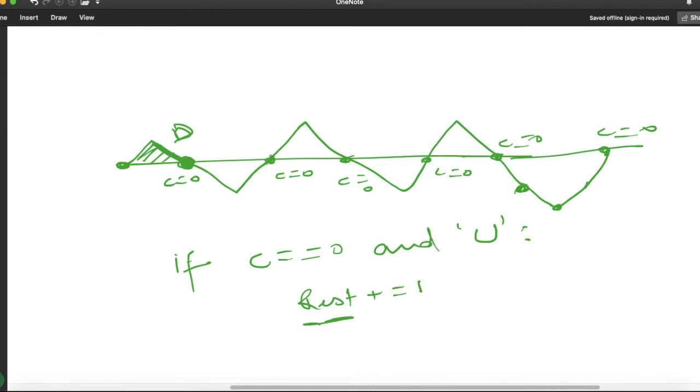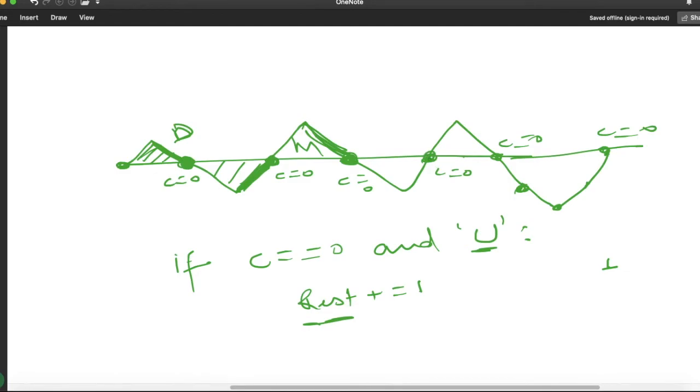Now next time here my C is 0 and the previous path, this one, is uphill. So it means he has traveled one valley. So counter will be 1. Now next time again here C is 0 and the previous path is downhill. So it means he has traveled a mountain. So no need to increase the counter.